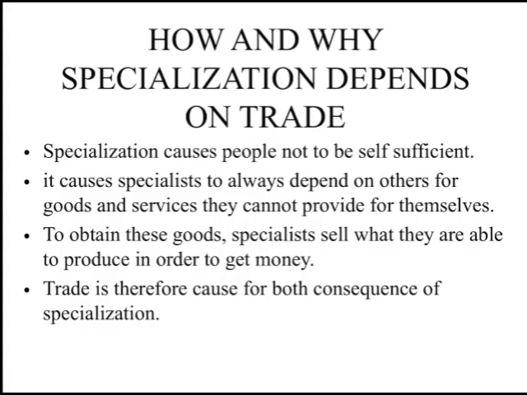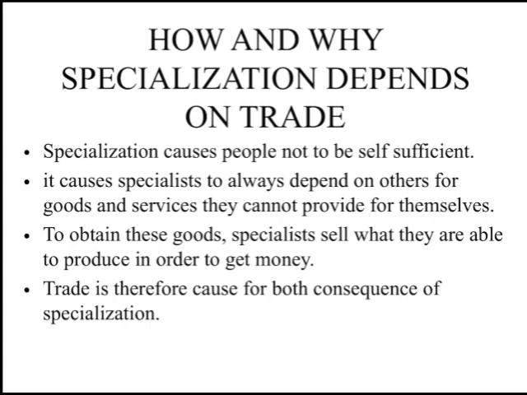Now we look at how and why specialization depends on trade. Specialization causes people not to be self-sufficient. What do I mean? What is self-sufficient? This is when you're able to maintain yourself without needing the aid of other people. Like you're capable of providing your own needs, right? It causes specialists to always depend on others for goods and services they cannot provide for themselves.